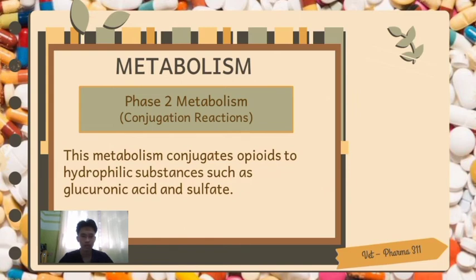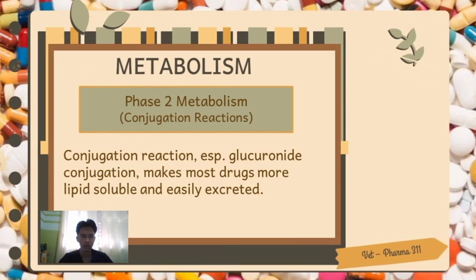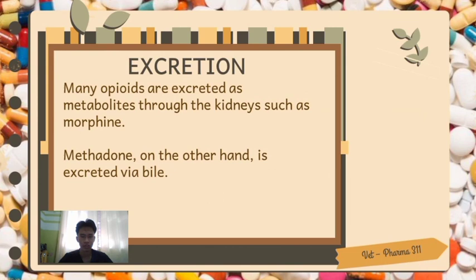On the other hand, the phase 2 metabolism conjugates opioids to hydrophilic substances such as glucuronic acid and sulfate. Conjugation reaction, especially glucuronide conjugation, makes most drugs more water-soluble and more easily excreted. The last phase is excretion.